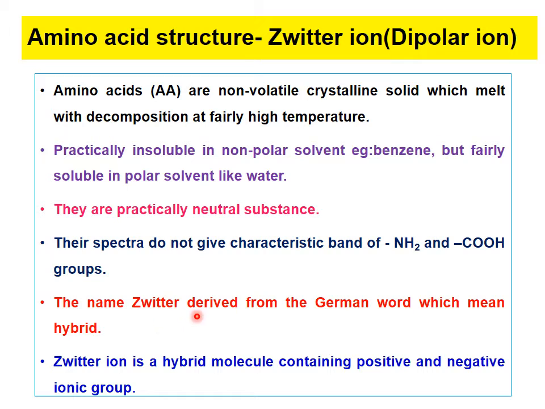The name zwitter is derived from the German word which means hybrid. A zwitter ion is a hybrid molecule containing positive and negative ionic groups.